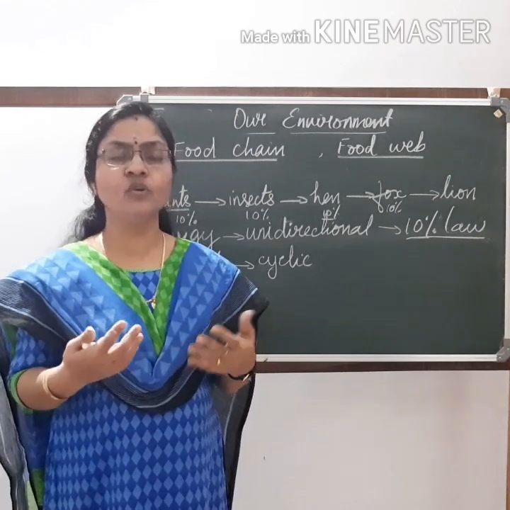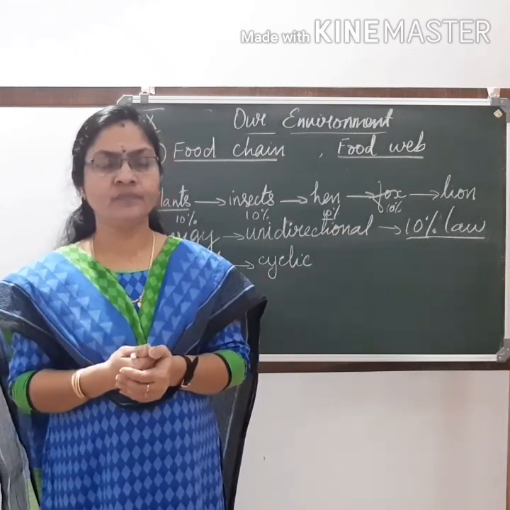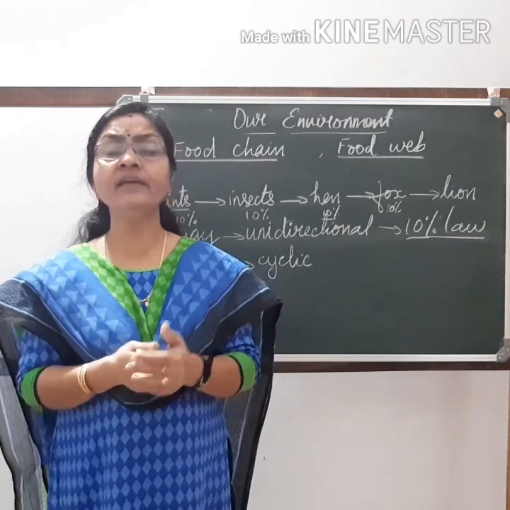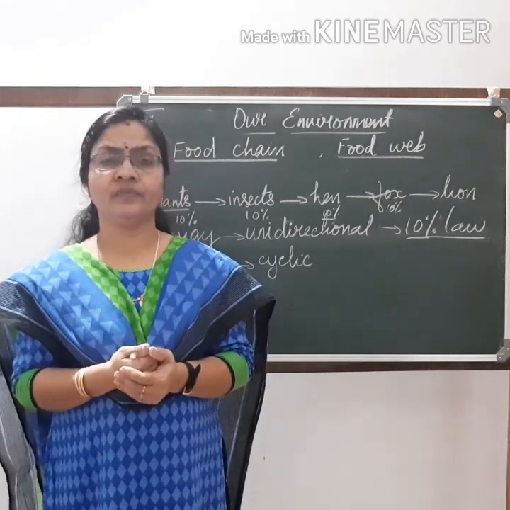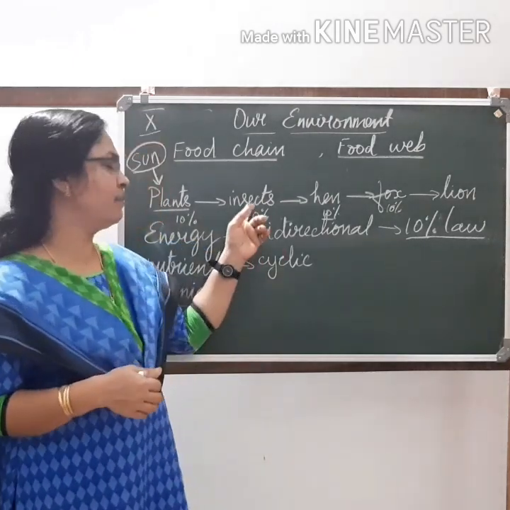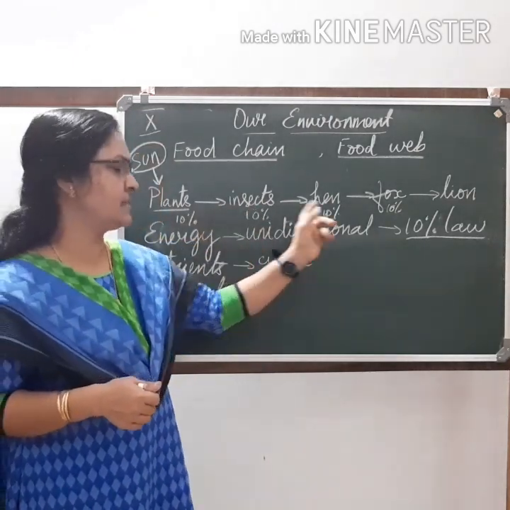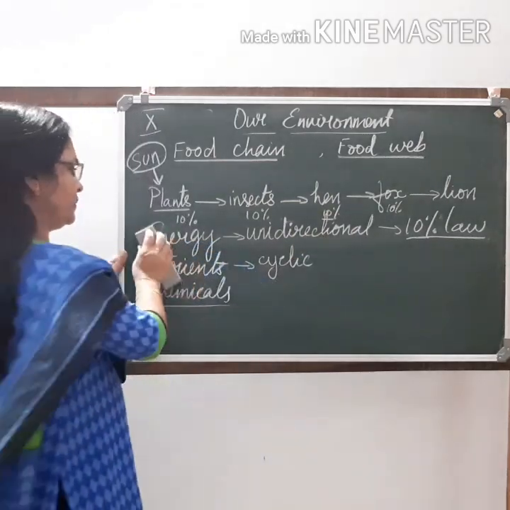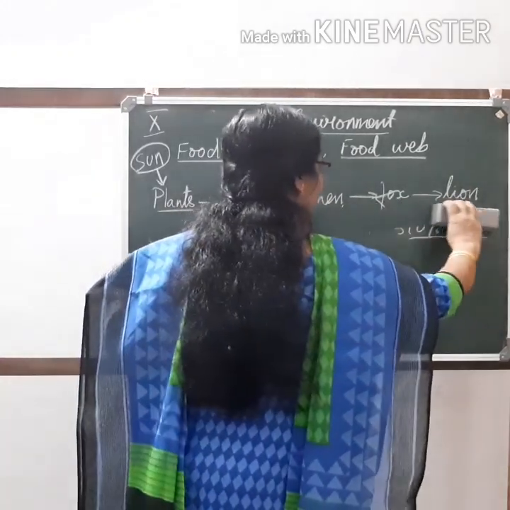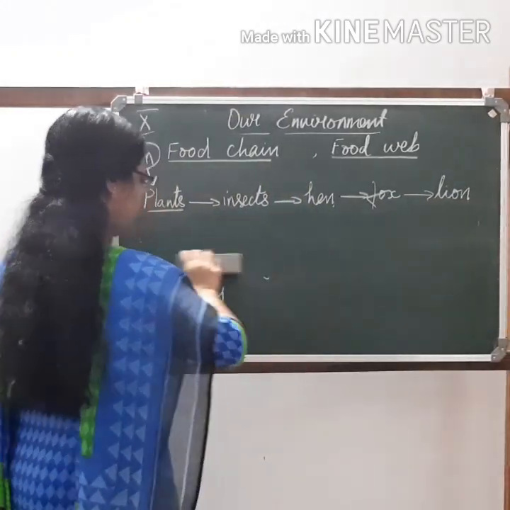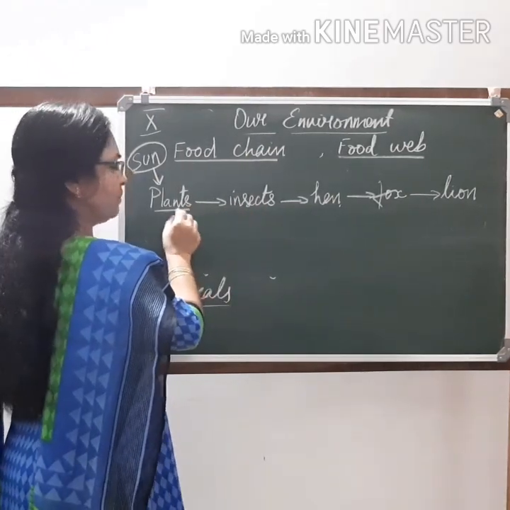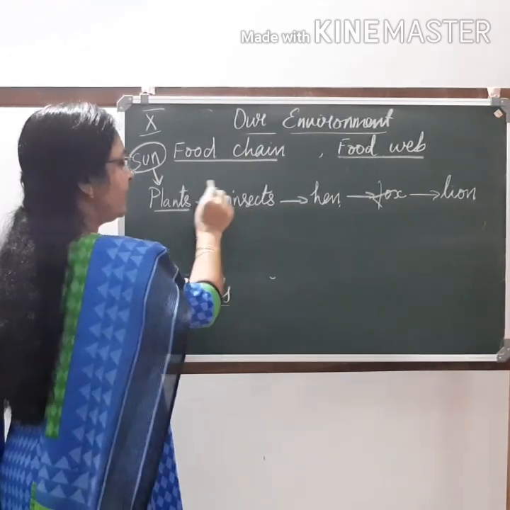When we consume or depend upon plants for our food, though we wash it before eating, still there may be chemicals persisting there. So these chemicals will enter into our body. Not only our body, in a food chain, it may enter the insect's body. Let us take the same example so it will be clear. When the insects depend upon plants, the chemicals which are there on the plant body will enter the insect's body.